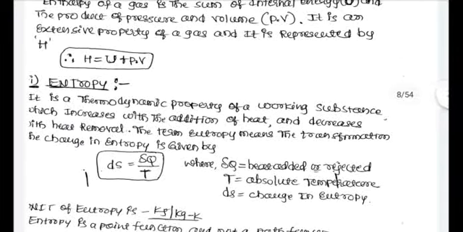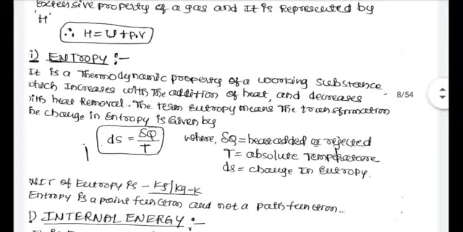Next, entropy. One more definition we have to study is entropy. Entropy is a thermodynamic property of a working substance which increases with the addition of heat. So entropy will increase when we add heat and decrease when we remove heat. This thermodynamic property is called entropy.